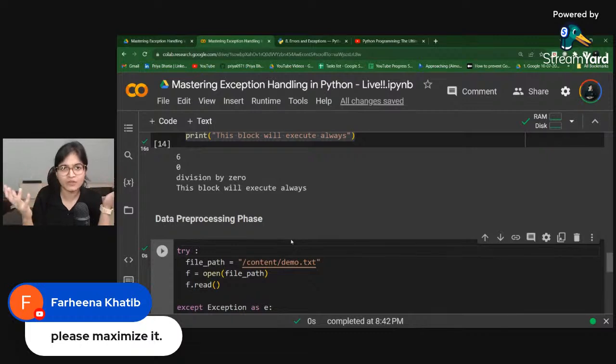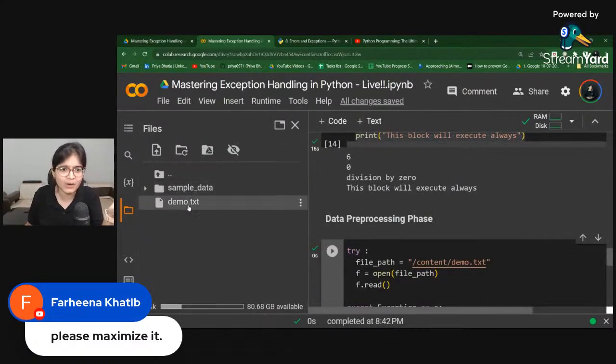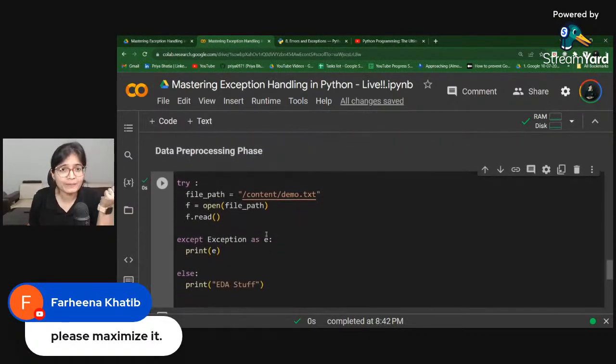Most of the time you will observe that your data file is available in an S3 bucket, maybe in a MongoDB database, or maybe in MySQL, anywhere, right? Maybe in the local environment. For example, just now I have this demo.txt, right? So it might be the case that you will be able to access that.